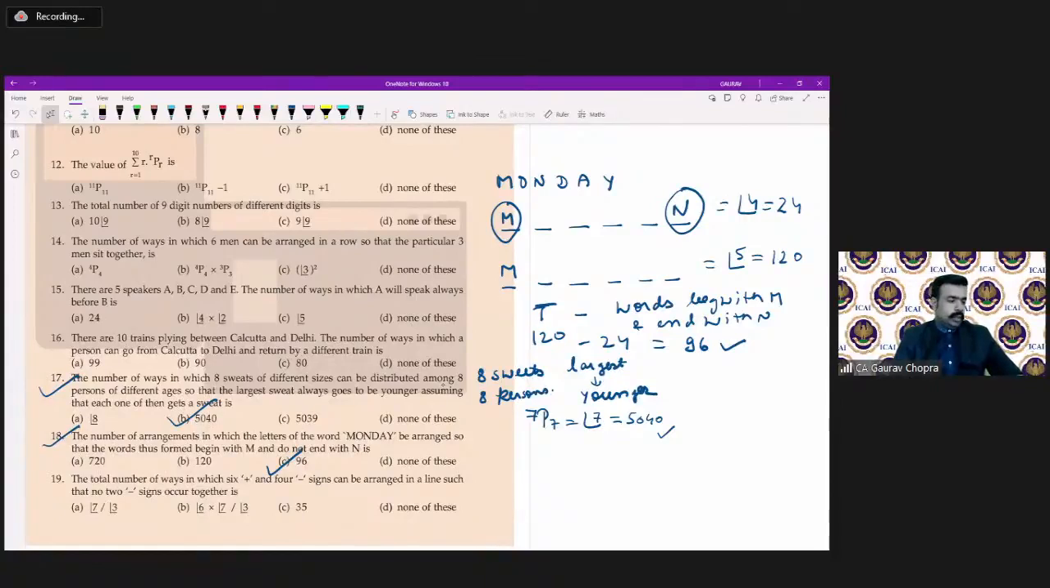Okay, there is one doubt in question number 17. You have not understood question number 17, by Vishnu Dev. Okay Vishnu, see in question number 17, it is given that the largest piece of sweet is to be given to the younger person. So the person who is youngest will always get the largest sweet. So there is no arrangement for that youngest person and for the largest sweet. So they are set aside.